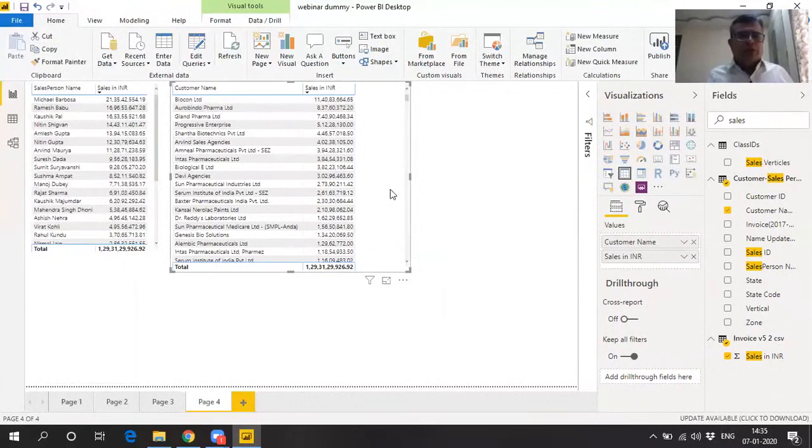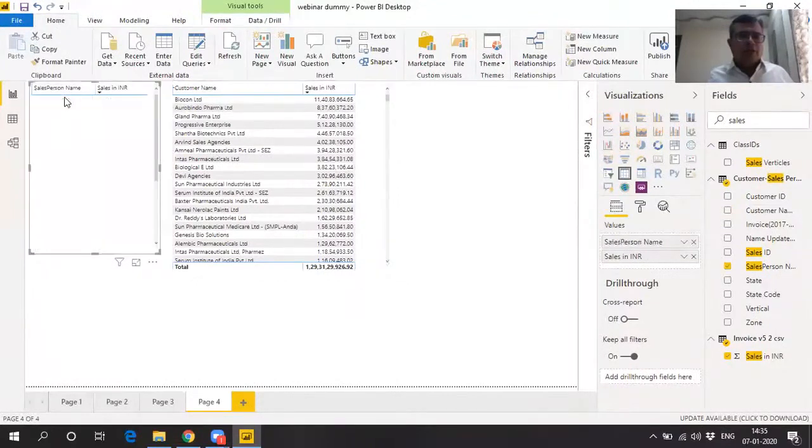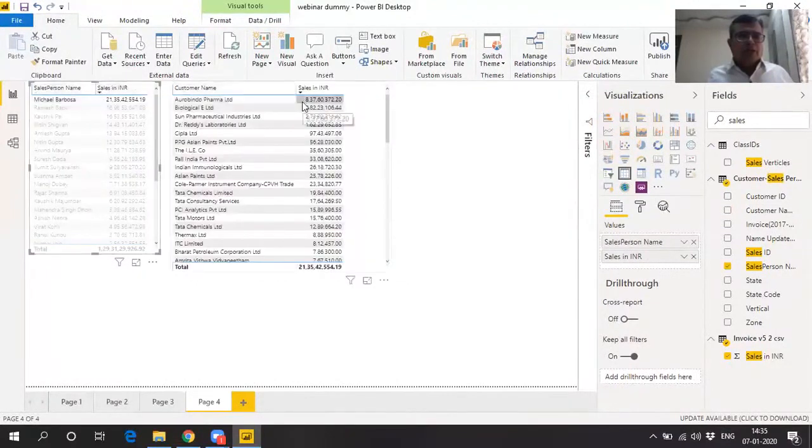Now the question is, who are the top clients that Michael Barbosa is handling? And just on a click of a button on Michael Barbosa, the entire data is filtered to look at the client list of Michael Barbosa, which is 21 crores 35 lakhs of total sales. So what is the breakup? So we can see the names here of the customers whom Michael Barbosa is selling the stuff to.